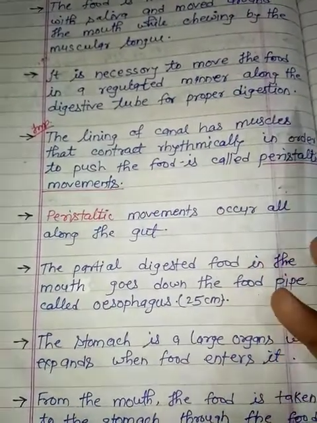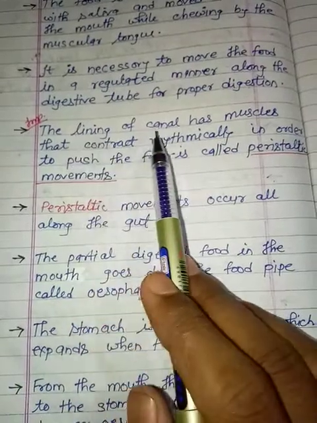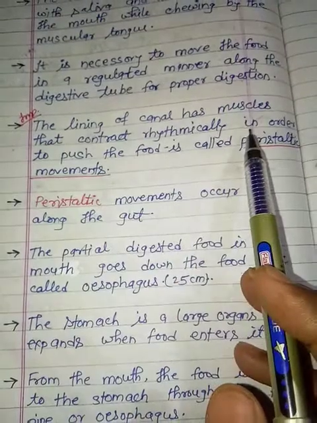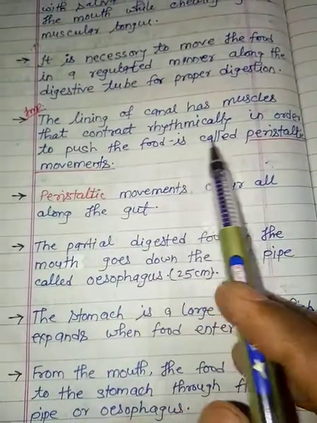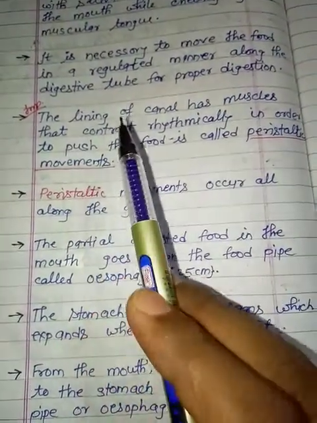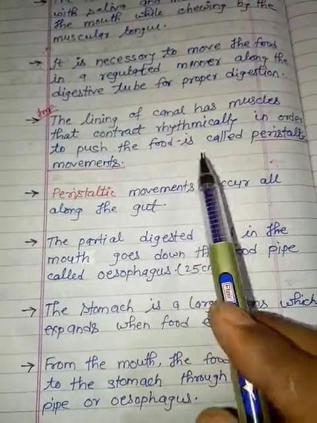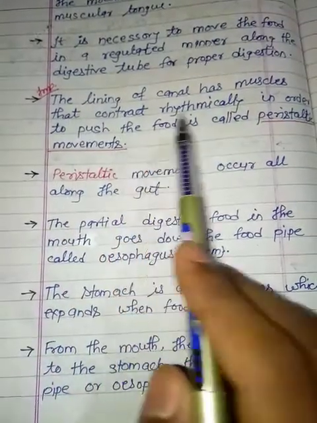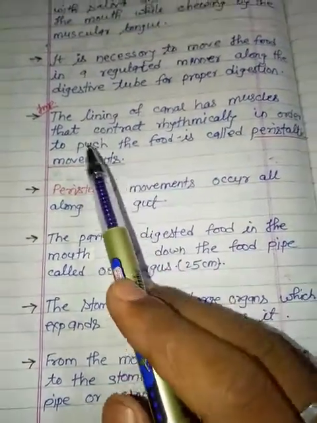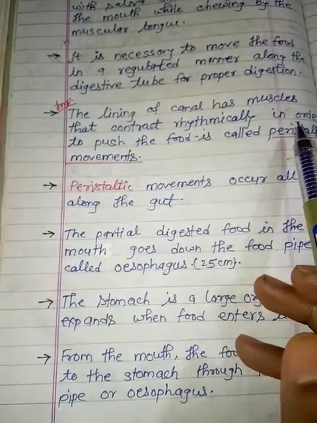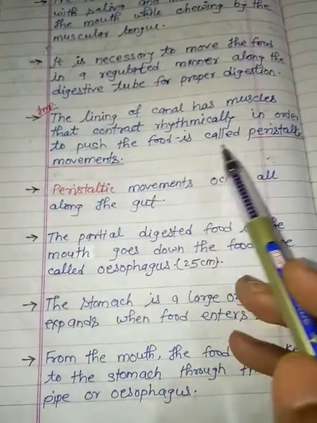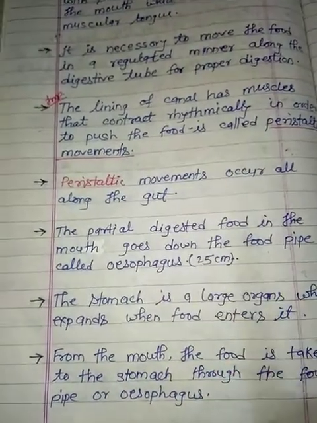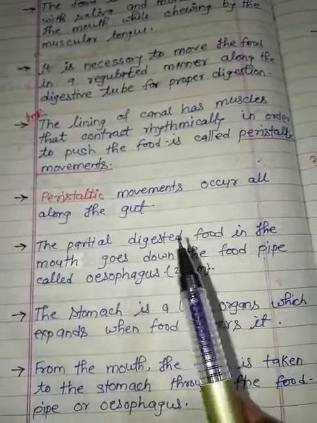The lining of the canal has muscles that contract rhythmically in order to push the food, which is called the peristaltic movement. It is a most important point that I am writing here, and it is going to be asked in the board examination. The rhythmic contraction for pushing the food in the alimentary canal is called the peristaltic movement, and that process occurs along the gut. The whole digestive system shows that process.